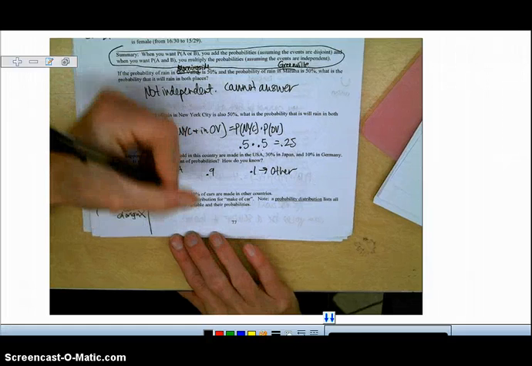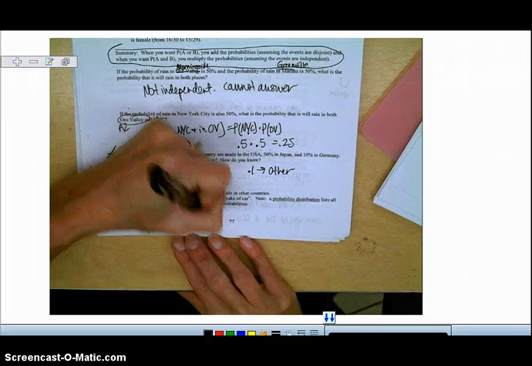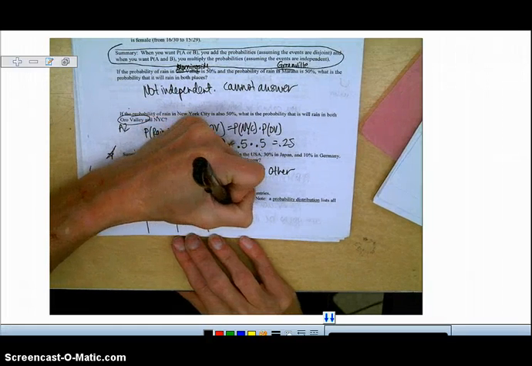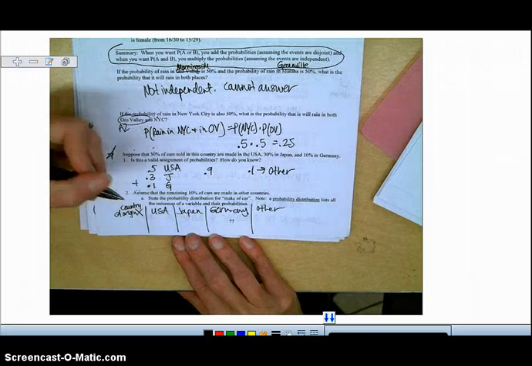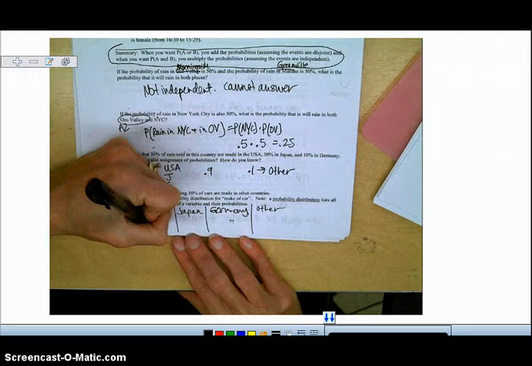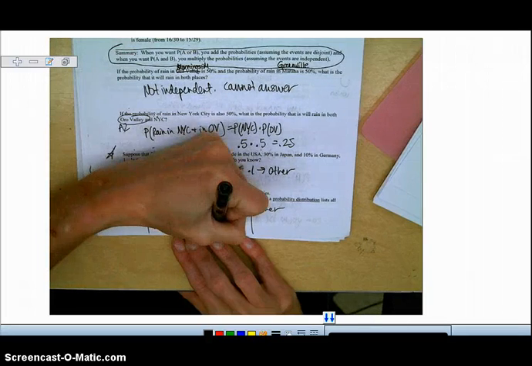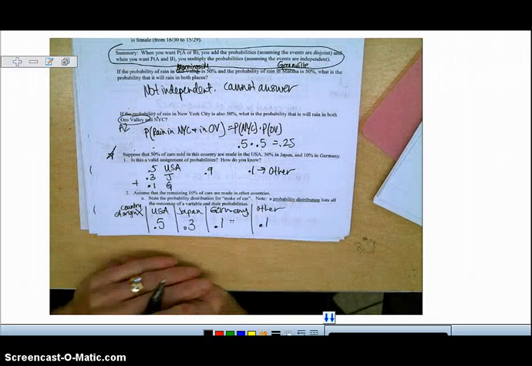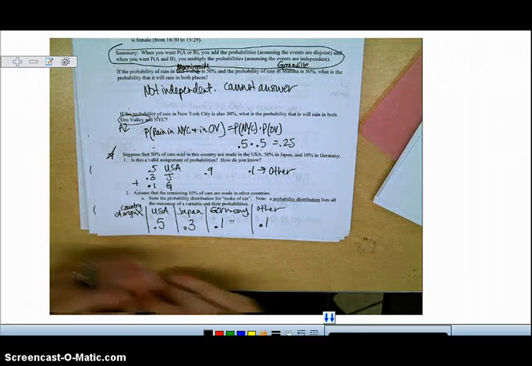The countries of origin are USA, Japan, Germany, and other countries. We've got USA at 50%, 0.5, Japan 30%, 0.3, Germany 10%, other 10%. So there's our assignment of probabilities. It's our probability distribution.